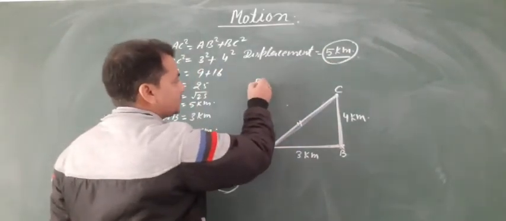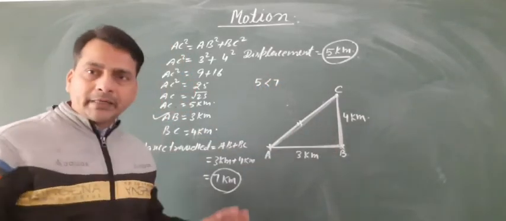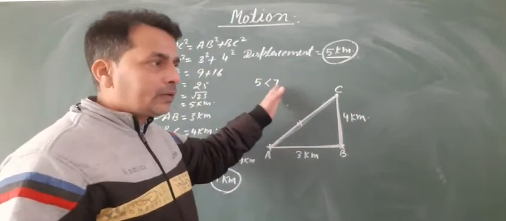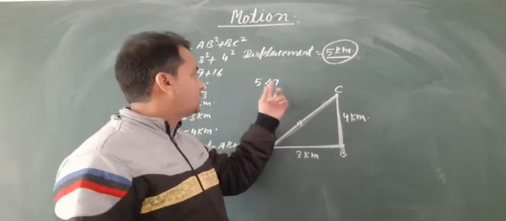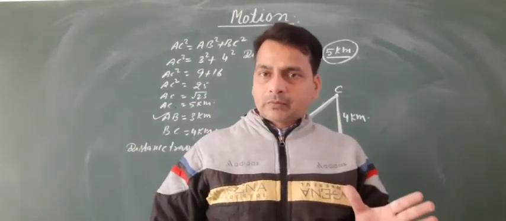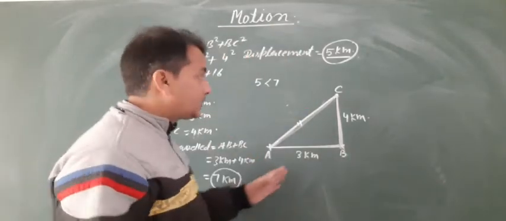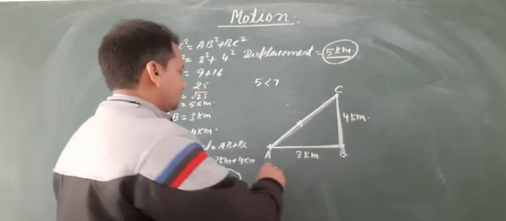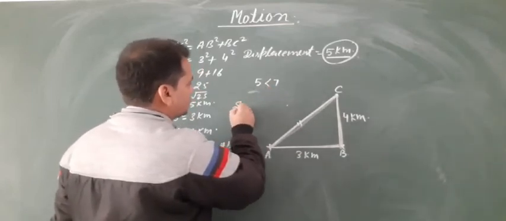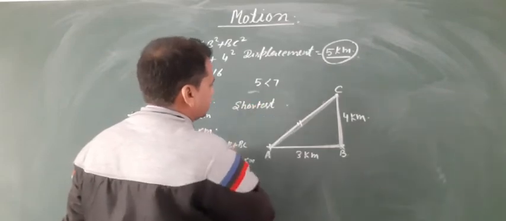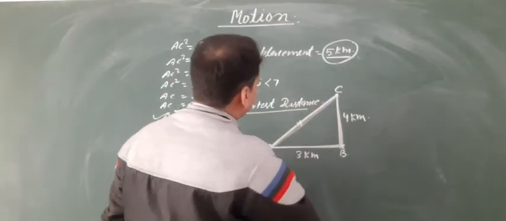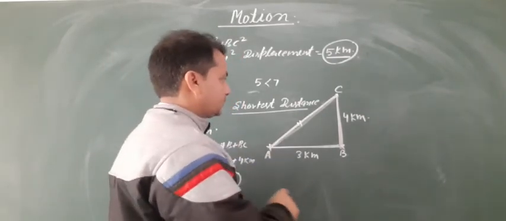So it is clear that the distance traveled by the moving object is always greater than the displacement, and displacement is known as the shortest distance. It is clear.